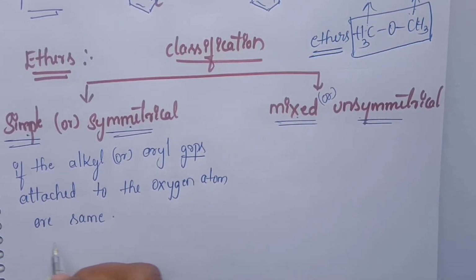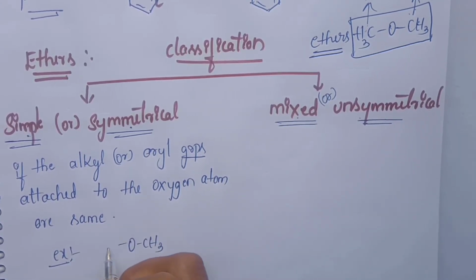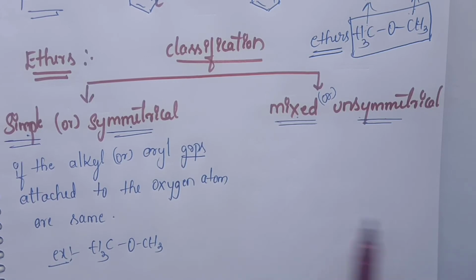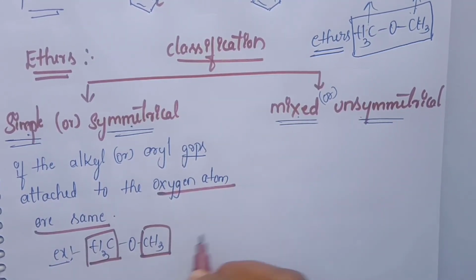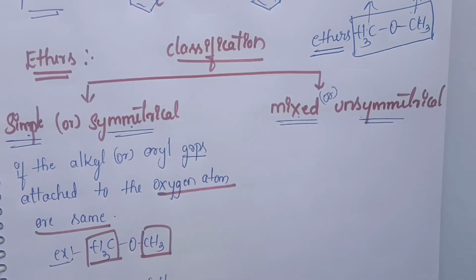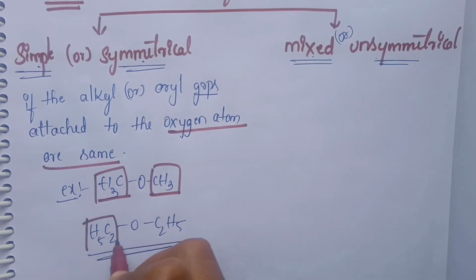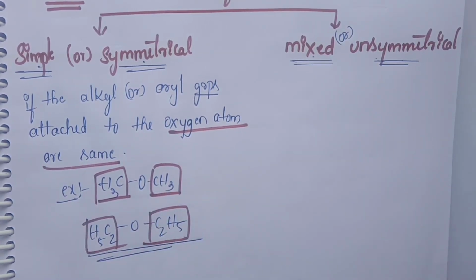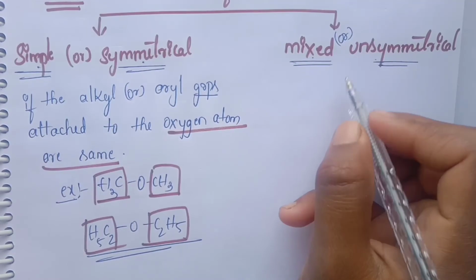Here the example is oxygen, CH3. Here either side these two groups are same, that is called symmetrical. Another example is C2H5, O, C2H5. In this, either side the two groups are same, either alkyl or aryl. Next, mixed or unsymmetrical.